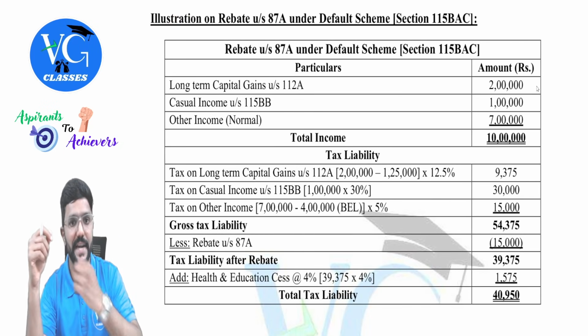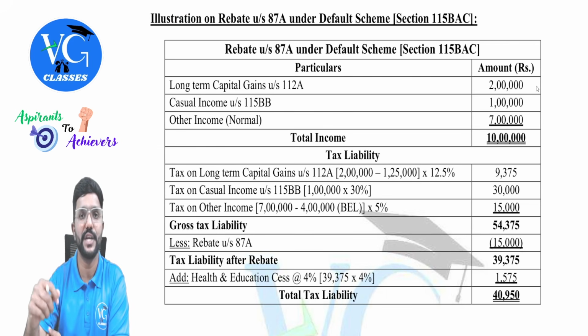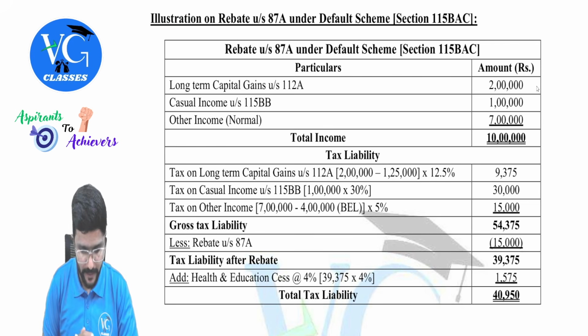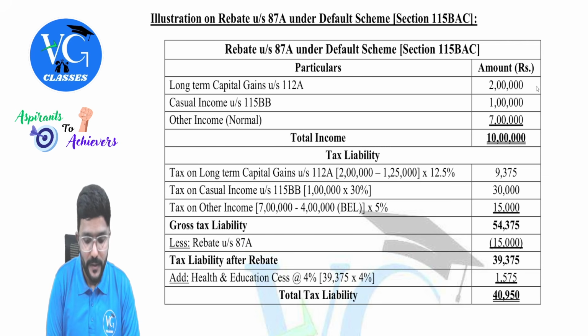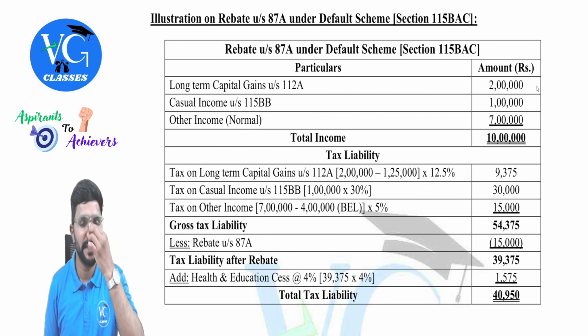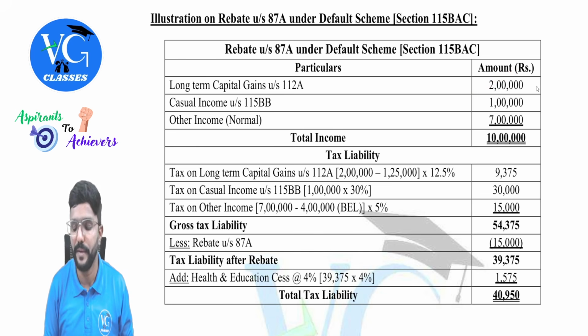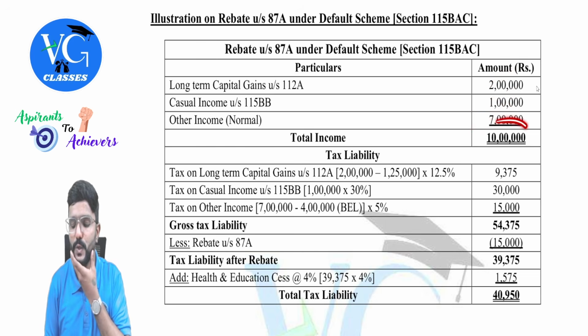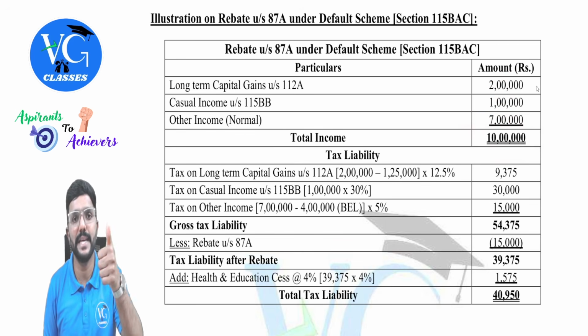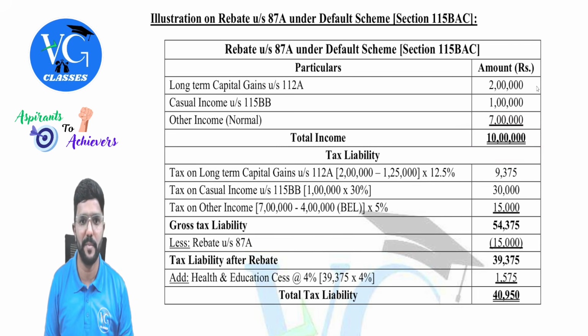Illustration on rebate under section 87A under the default scheme, section 115BAC. The assessee has long-term capital gain under section 112A of 2 lakh, casual income under section 115BB of 1 lakh, and other income taxable at normal rate of 7 lakh. So total income is 10 lakh. It is less than 12 lakh. Is he eligible for rebate? Yes, he is eligible for a rebate.